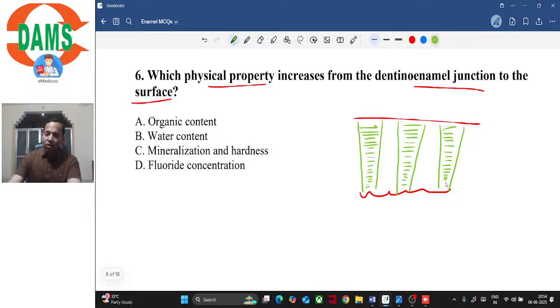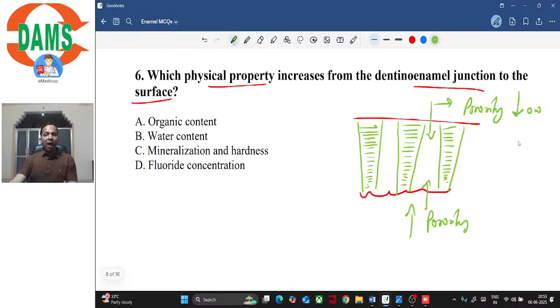So basically porosity increases at DEJ, and at the surface the porosity would be low, but it would be more at the DEJ, isn't it?